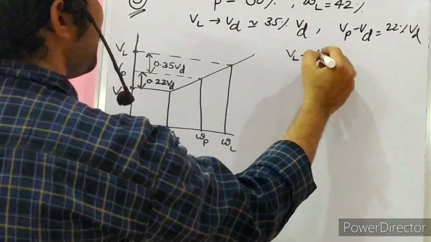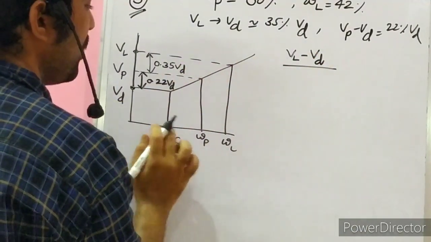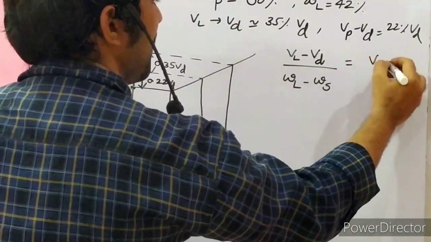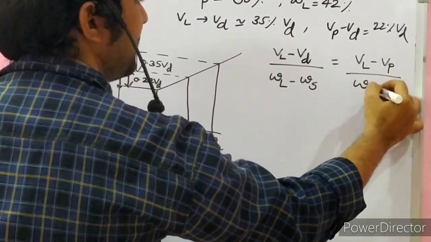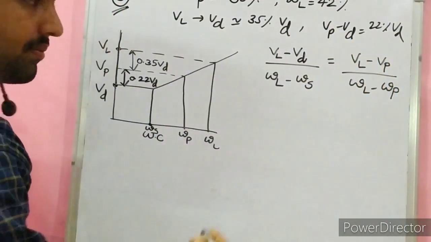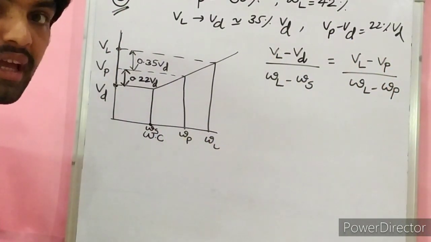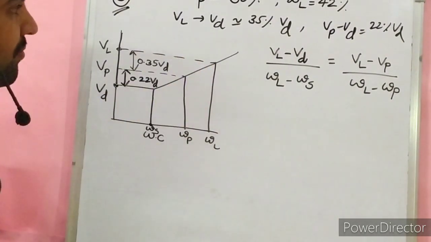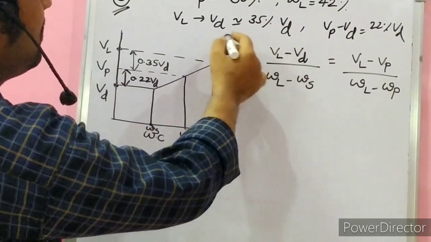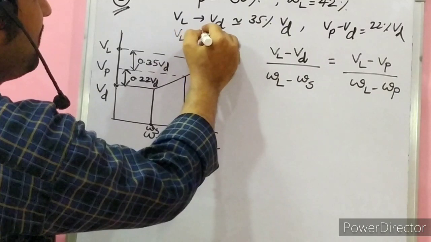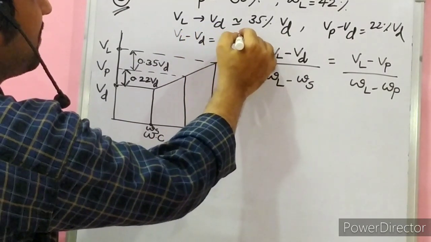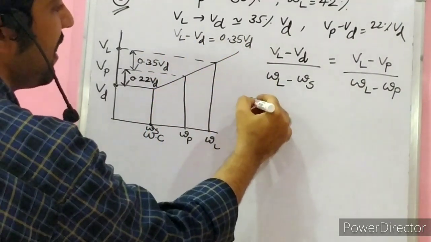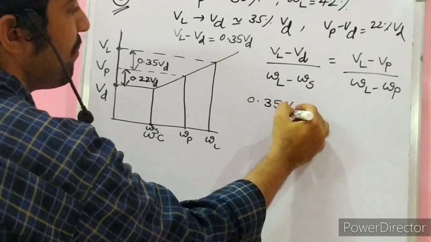Hence (VL minus Vd) divided by (WL minus Ws) is equal to (VL minus Vp) upon (WL minus Wp). The slope of the line, y2 minus y1 by x2 minus x1, is equal to tan theta, and remains the same from the geometry of the graph. What is VL minus Vd? It is nothing but 0.35 Vd from the given data.